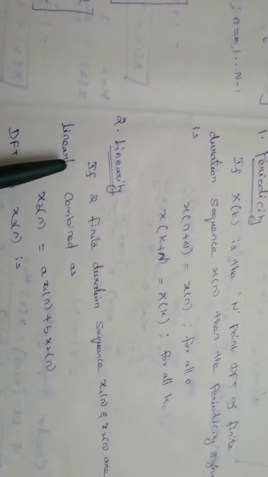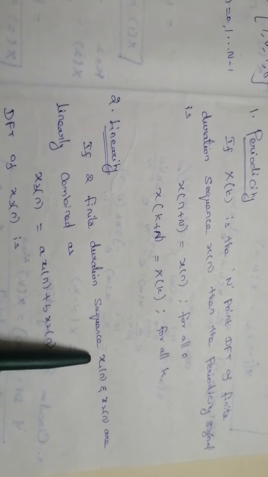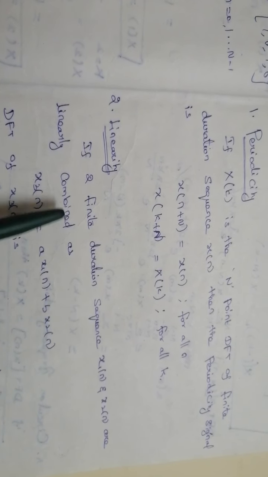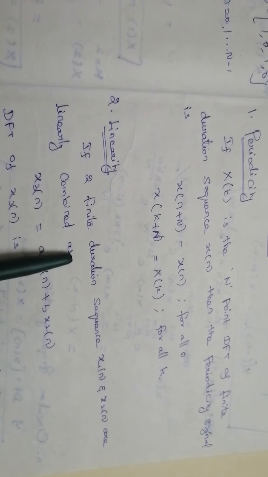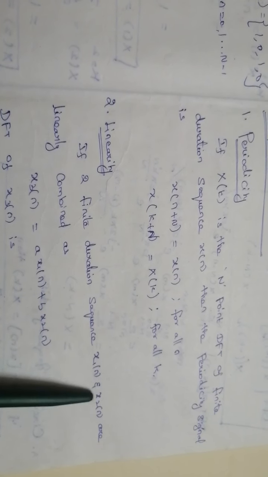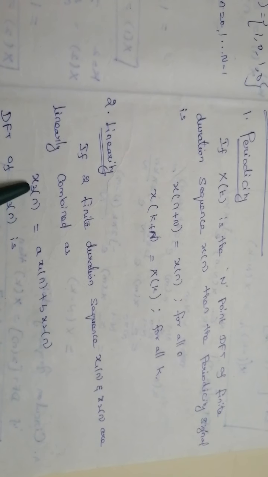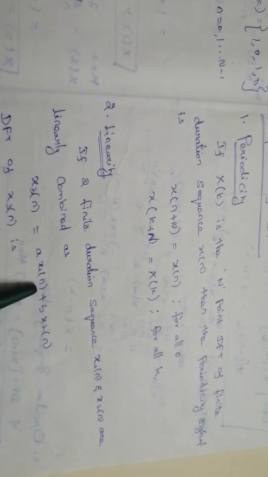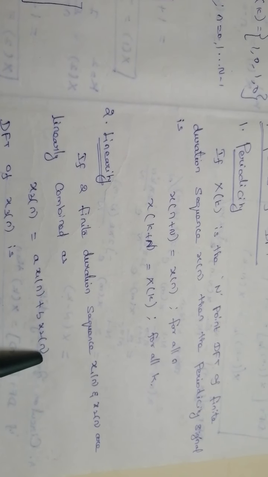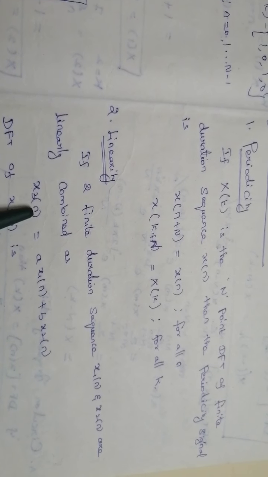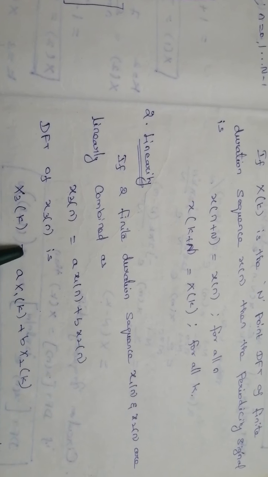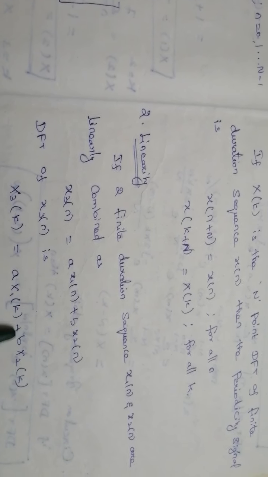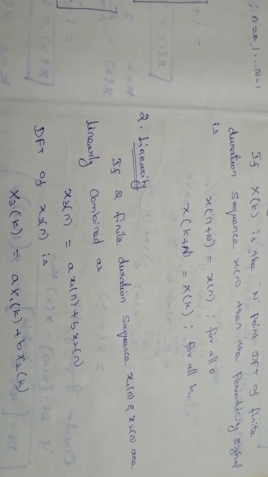The second property is linearity. If two finite duration sequences x1 of n and x2 of n are linearly combined, we can consider a third sequence x3 of n equal to a into x1 of n plus b into x2 of n. So this is the time sequence, whereas in the DFT, the DFT of x3 of n is X3 of k equal to a into X1 of k plus b into X2 of k.